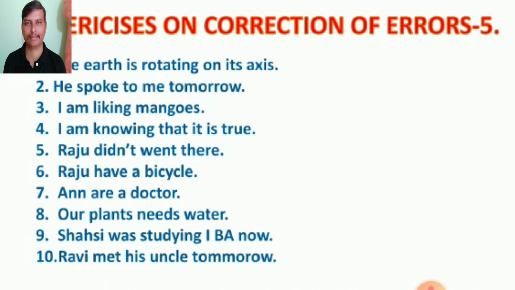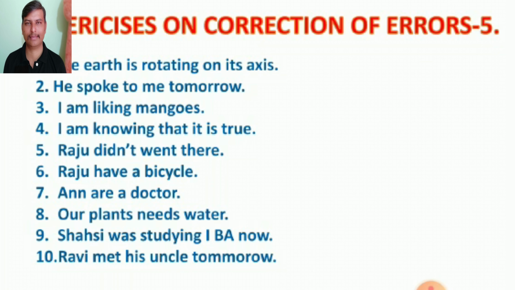Shashi was studying first BA now. Here also there is an example of using double past tense. Here was studying is past continuous tense. Now is a time adverb of present. So there is a past and present tense in one sentence. It is not correct. So, Shashi is studying first BA now. Here present continuous and the present time adverb now is correct.